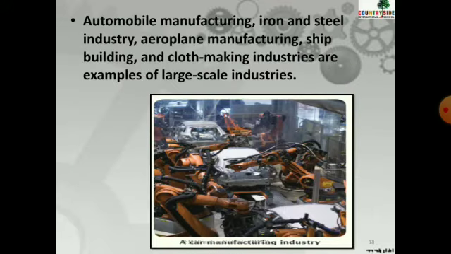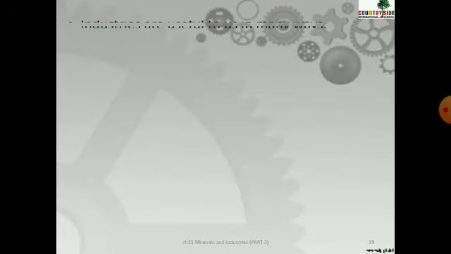What are the other examples of large scale industries? Automobile manufacturing, iron and steel industries, aeroplane manufacturing, shipbuilding, and cloth making are different examples of large scale industries. You can see in the image how car manufacturing requires so many machines and so much big place to make this car, right? So this is an example of large scale industry.